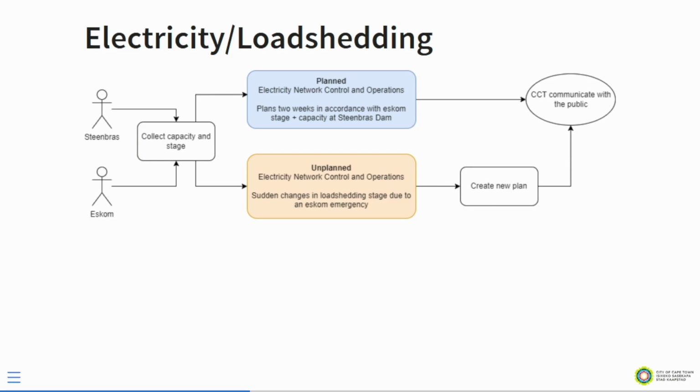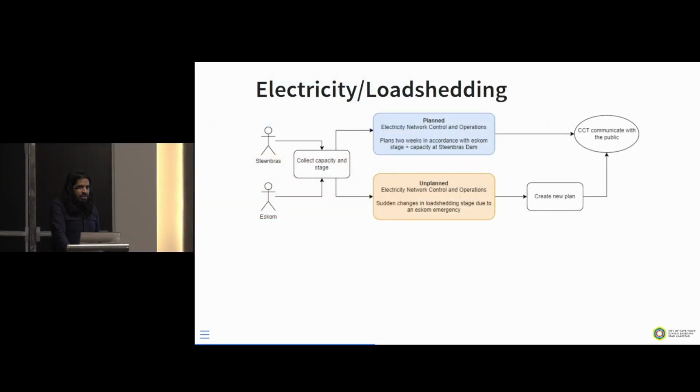And then the city communicates to the public, usually via social media, emails, or those things. The other one is when you have unplanned. So it's late night, or some middle of the day, and then some sudden change happened at Eskom, some issue happened at Eskom. Then they need to create a new plan and they need to communicate. So it's again this unplanned and planned kind of data, or information, we're working with in this case.